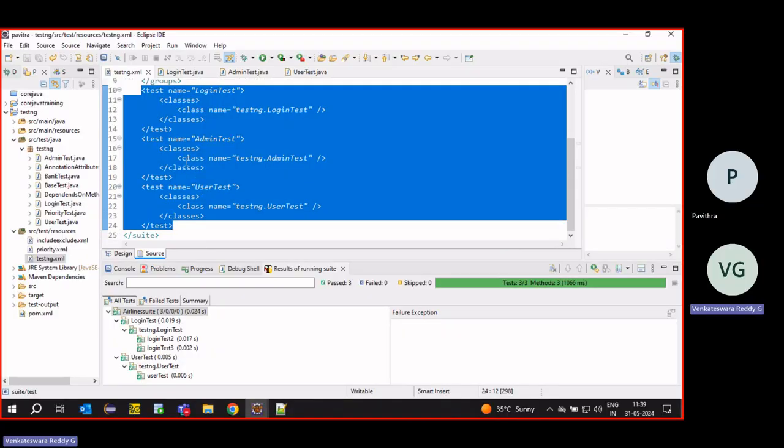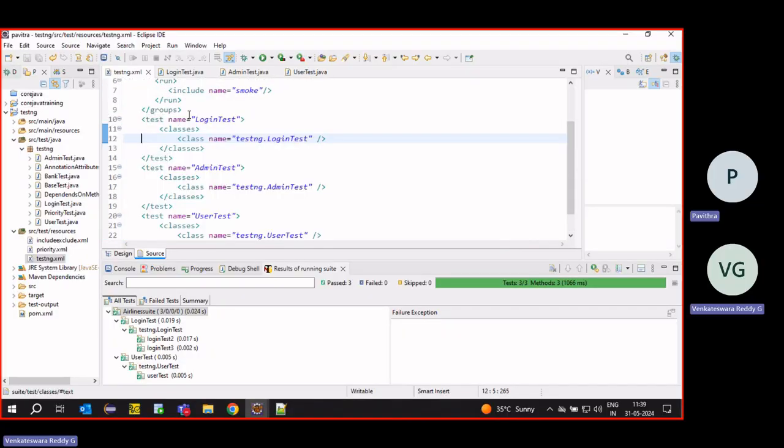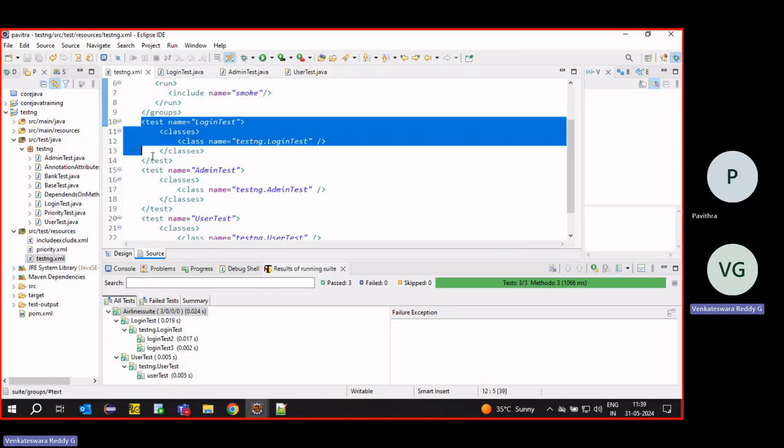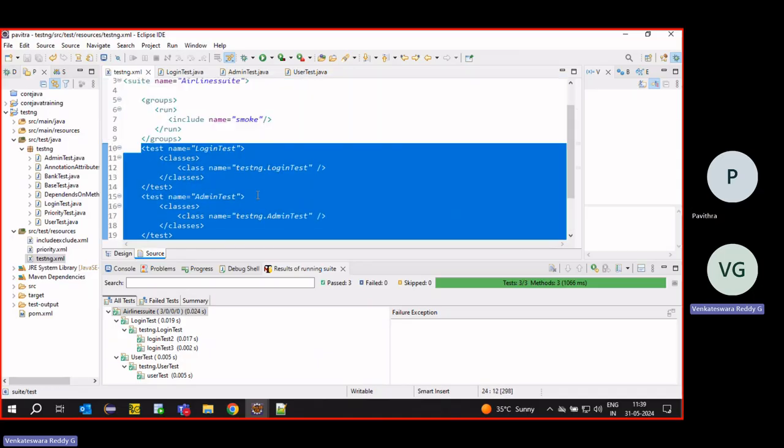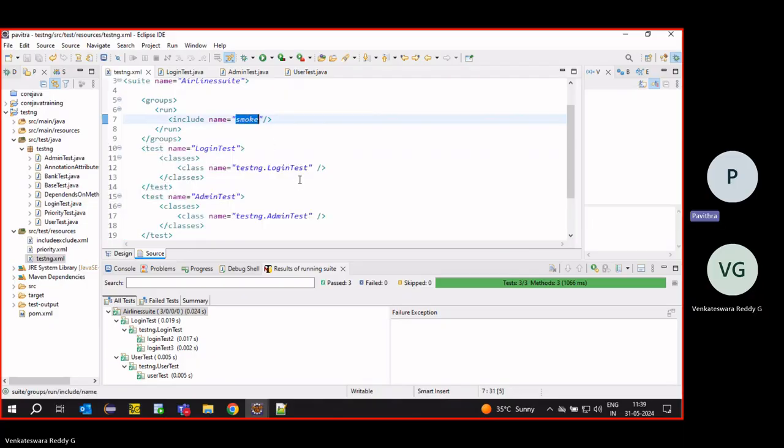This is not separate. This groups tag will pick from these tags only, from the test cases which have a smoke group.